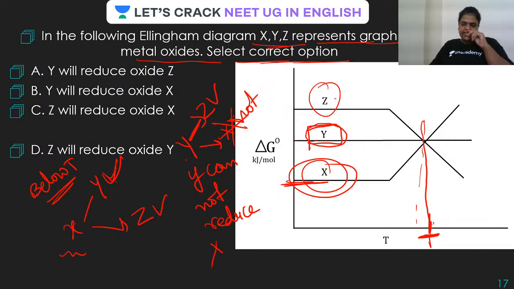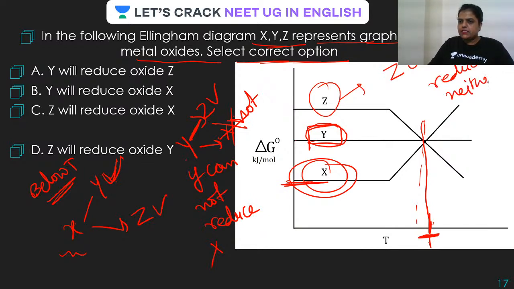And yes, as Z is placed at the top, Z can reduce neither X nor Y. Is this clear? Is this clear?